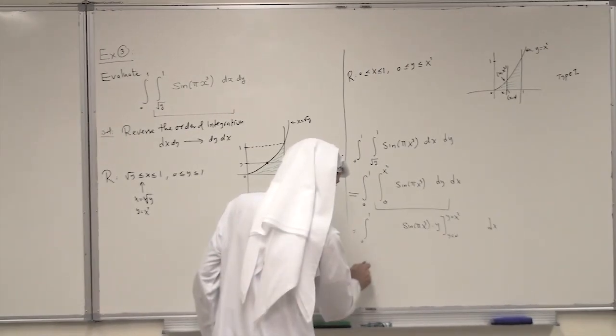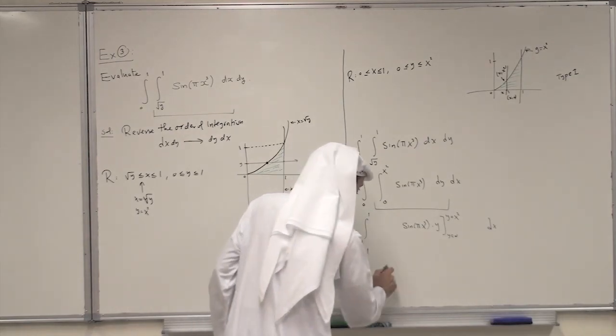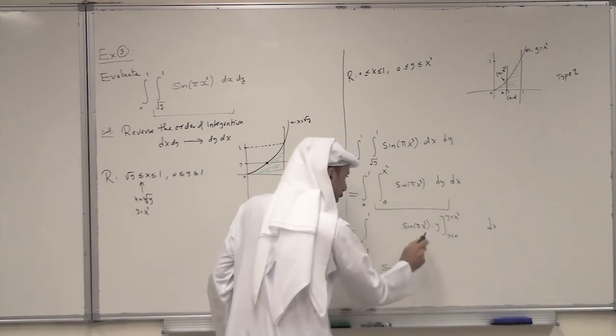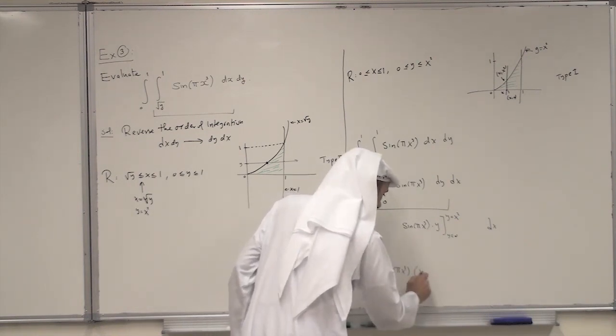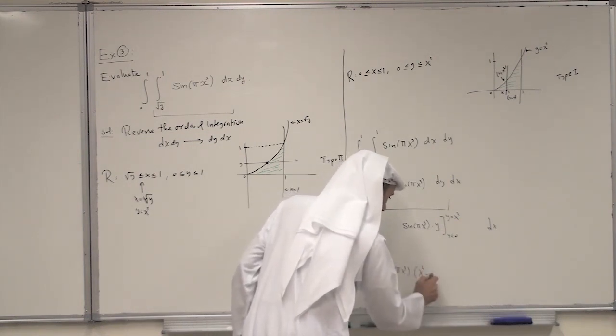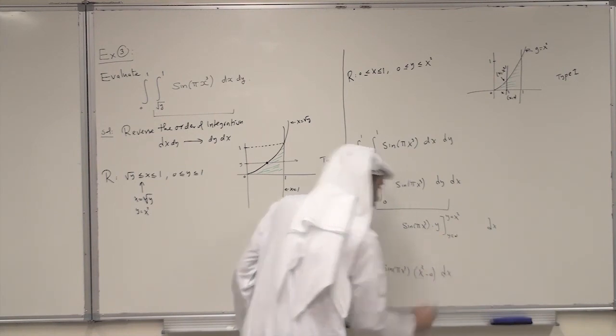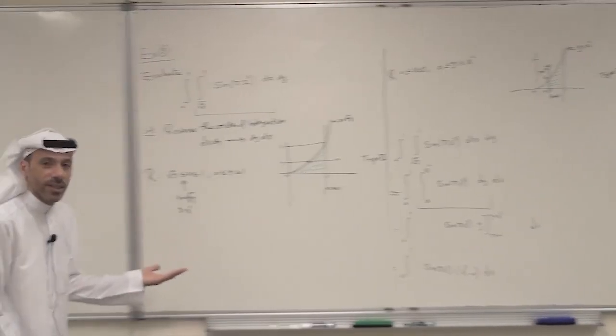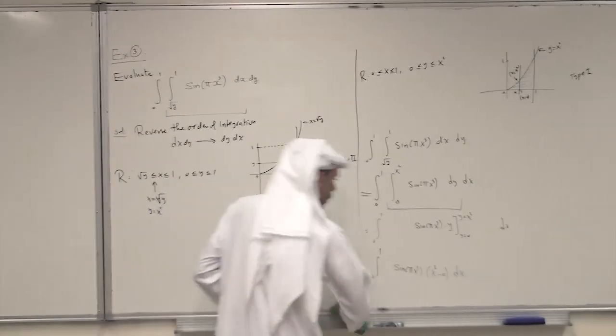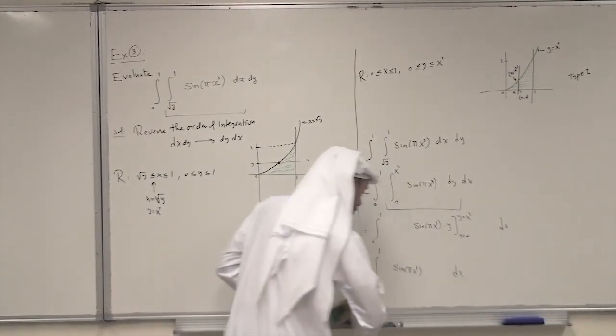This equals the integral from 0 to 1 of sin(πx³) times x squared minus 0, dx, which is just x squared.